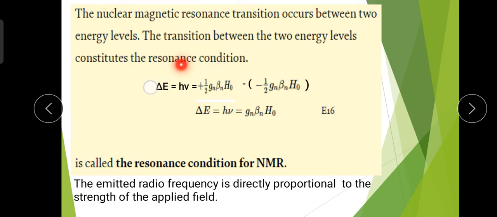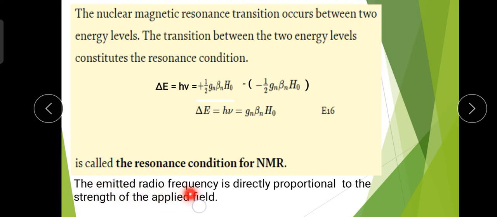So there is a difference between the two energy levels, that is, this level minus this level. After solving, a minus minus becomes plus, and these two quantities add up with each other, and we get delta E equal to h nu, which is equal to g_n beta_n H0. This is the resonance condition in NMR.